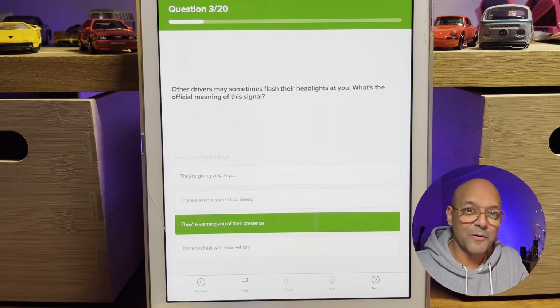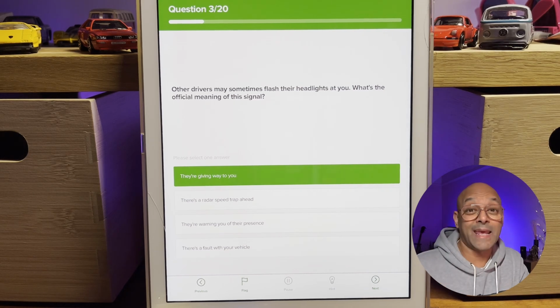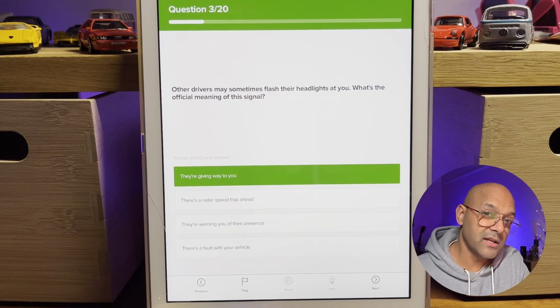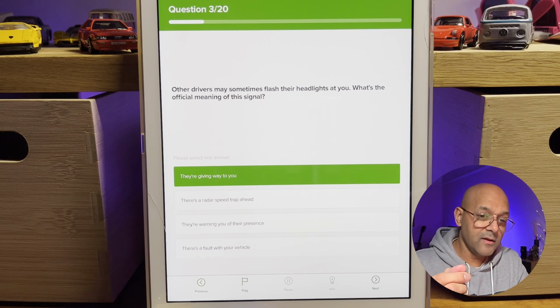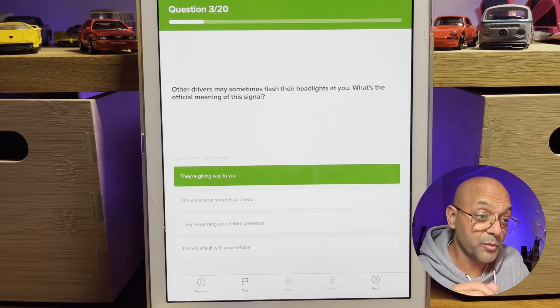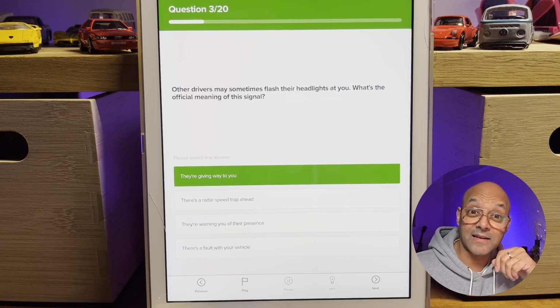We know in the real world, a lot of people will do that because they're giving somebody way. But you've got to be really careful with this one, because what if they're not actually giving you way? What if they're giving somebody else way? In most cases, when they flash their headlights, that lever is on the same side as your indicator switch as well. In a lot of cases, sometimes my pupils, when they go to indicate, they're a bit too quick with it and they'll flash their headlights accidentally as well.